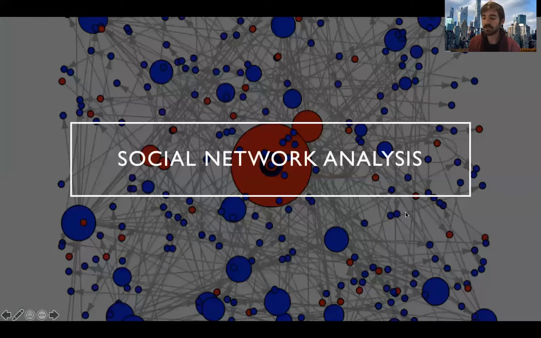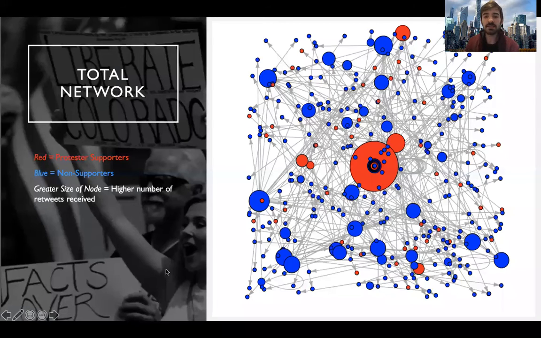So now we're going to dig into the social network analysis aspect. This shows the overall network. Granted, we used an algorithm to select a choice amount of nodes to display, just because there are too many nodes to fit on a screen. The red nodes are protest supporters, the blue nodes are non-supporters, and the greater size of the nodes indicates the higher number of retweets that node received.